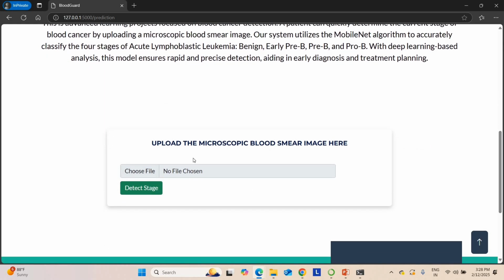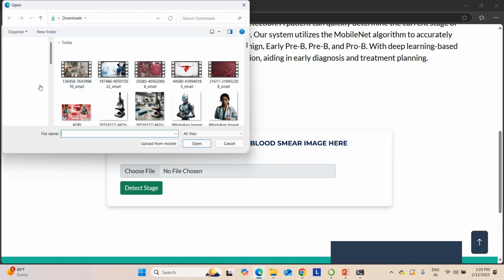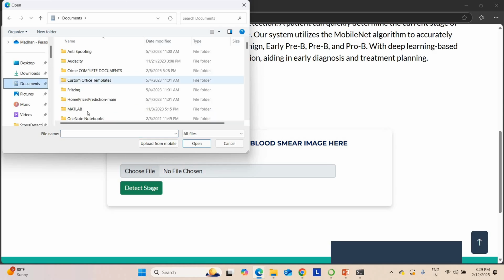Here you can upload and check any images. Go to Choose File. I'm going to choose any image for this project.